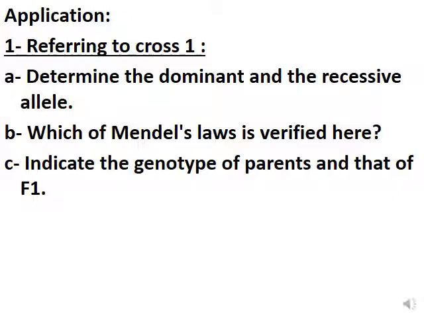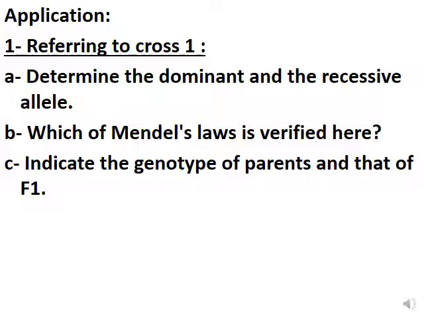Always in the first cross, it is the first law, the law of uniformity in the F1, since all the hybrids of F1 are uniform.